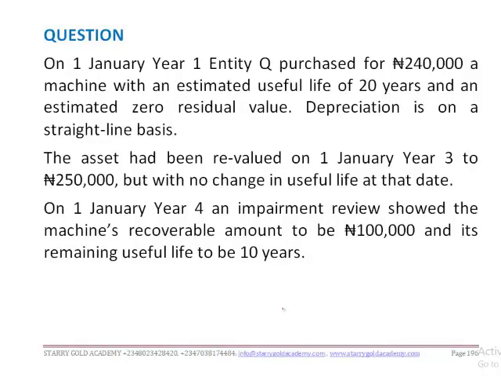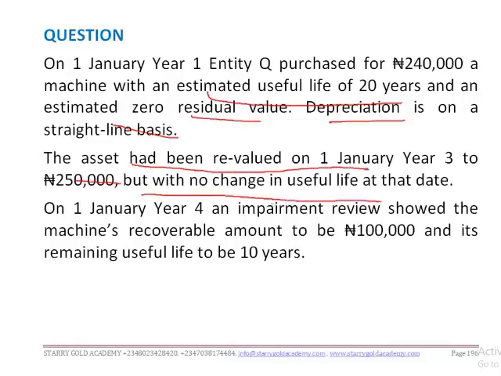So now let's take a question on this, so as for us to get ourselves cleared, and for you to appreciate what you have been taught. Are we together? Now I read the question. On 1st January year one, entity Q purchased 240,000 naira worth of machine with an estimated useful life of 20 years and an estimated zero residual value. Depreciation is on a straight line basis, and the asset had been revalued on 1st January year 3 to 250,000, but with no change in useful life at the date.